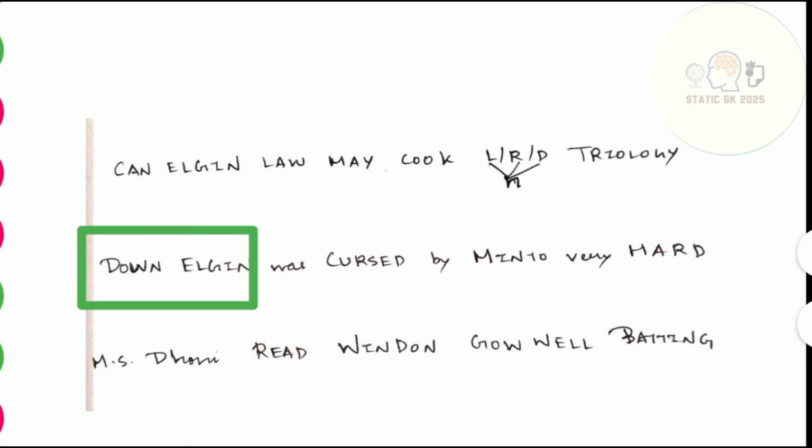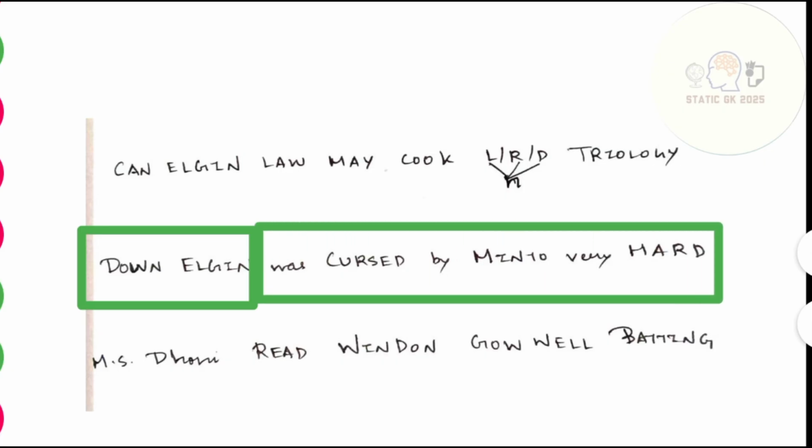Down Elgin. Elgin was down, right? And he was cursed by Minto very hard. Because he was down, he was cursed by Minto very hard. The match that we were about to win, because of this Elgin's down performance, we may lose it. So this is a scenario.